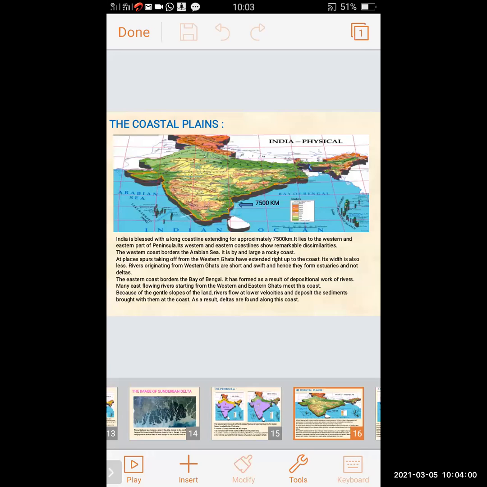The eastern coast borders the Bay of Bengal. It has formed as a result of the depositional work of rivers. Many east-flowing rivers starting from the Western and Eastern Ghats meet this coast.